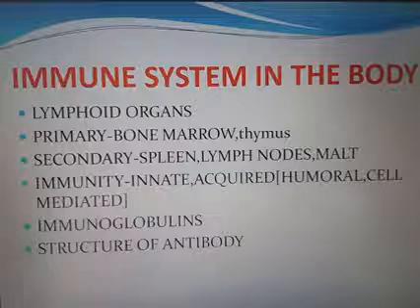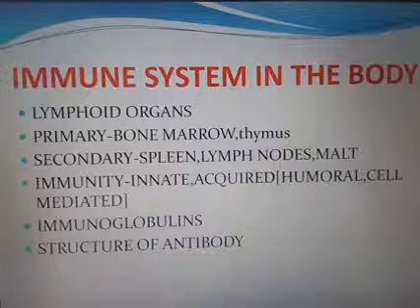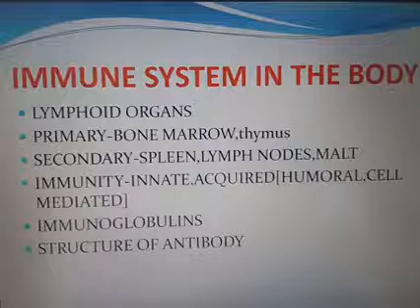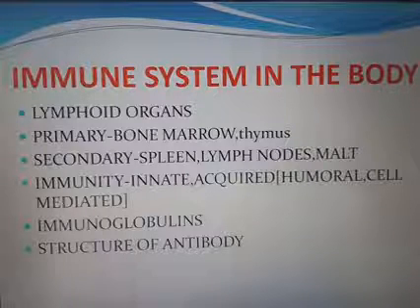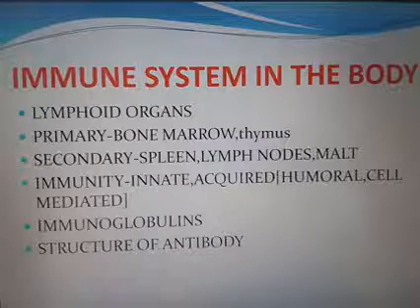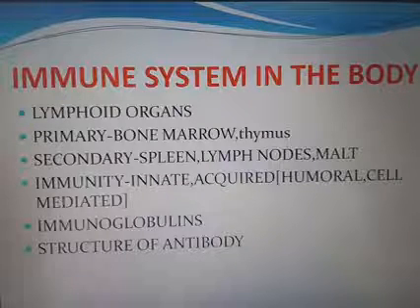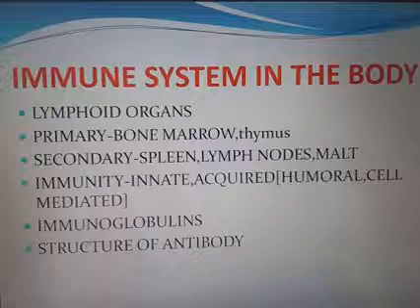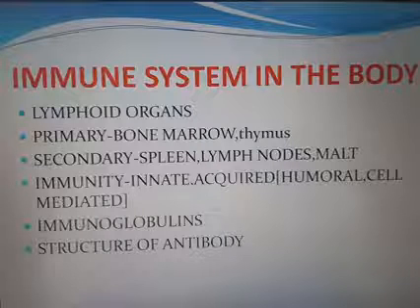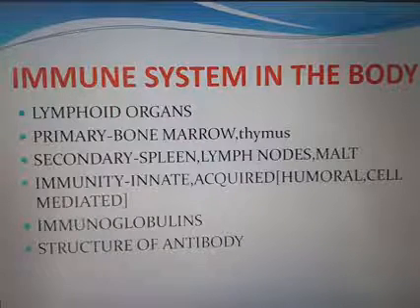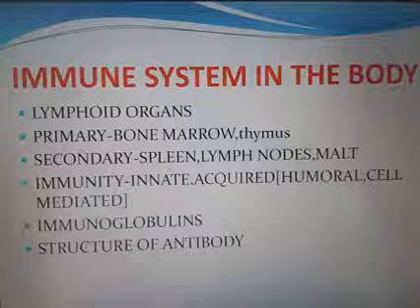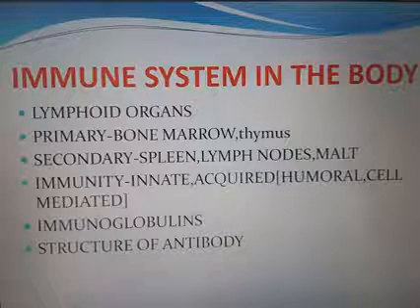Okay, so acquired immunity is the immunity that, as the name indicates, we acquire during the lifetime of an organism. It is pathogen specific, distinguishes self and non-self, and gives protection against foreign agents. The first encounter with a pathogen produces a mild response called the primary response, and a subsequent encounter with the same pathogen evokes a highly intensified secondary response. The secondary response is attributed to the memory of the immune system.